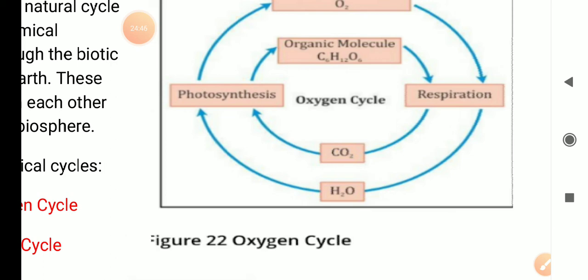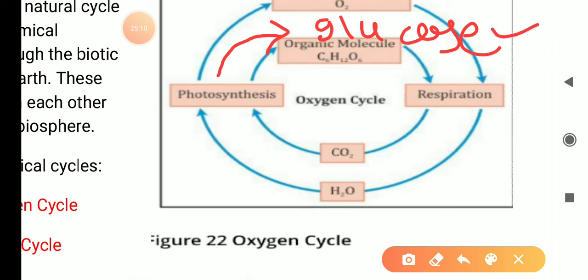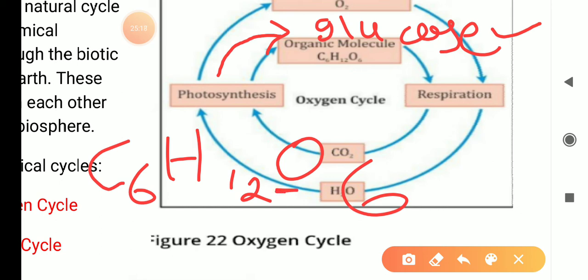What happens when these plants do photosynthesis? Then glucose is formed. We know this glucose means the body of plants is formed. What body of plants are we eating? We are eating fruits, leaves. These fruits and leaves have glucose, and this glucose formula we can see as C6H12O6. Here we can see oxygen is written. This O is representing oxygen. So oxygen is coming to the bodies of plants.